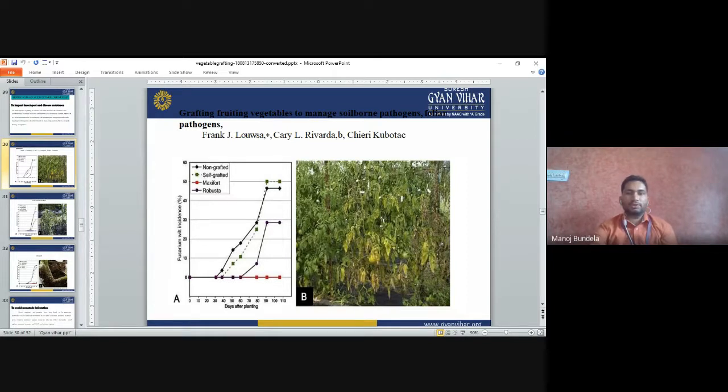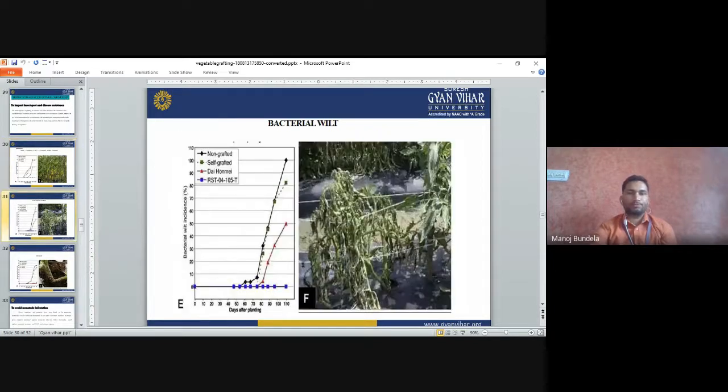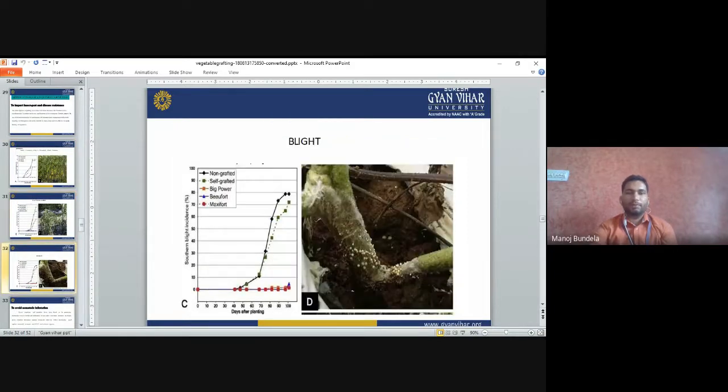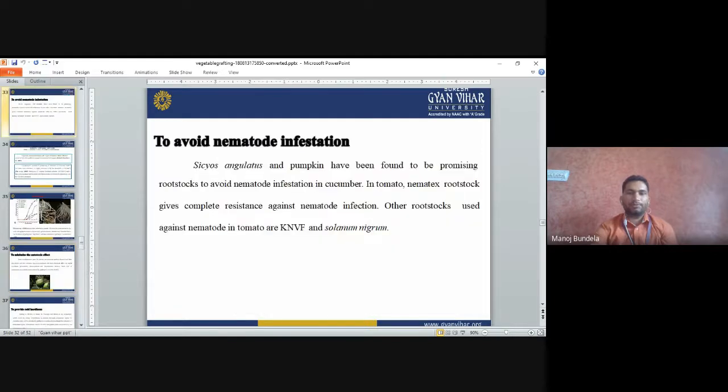In case of tomatoes, they have developed resistance to soil-borne pathogens. We can also develop bacterial wilt resistance and blight resistance, and avoid nematode infestation. Cucurbita species and pumpkin have been found to be promising rootstocks to avoid nematode infestation in cucumber.